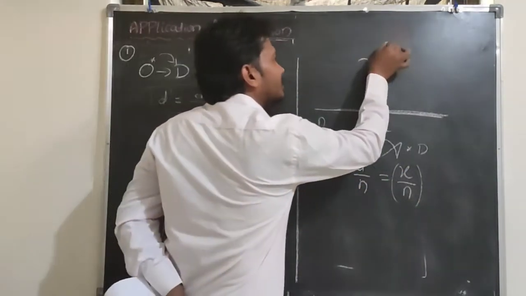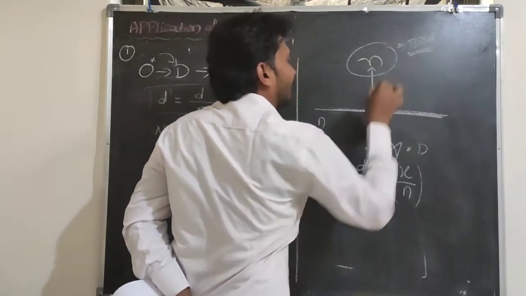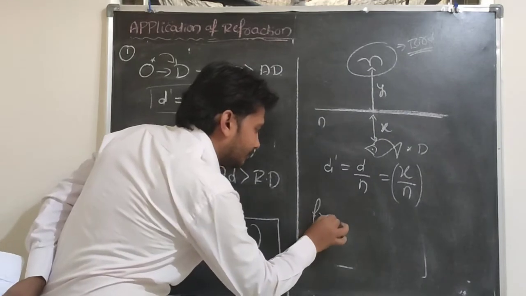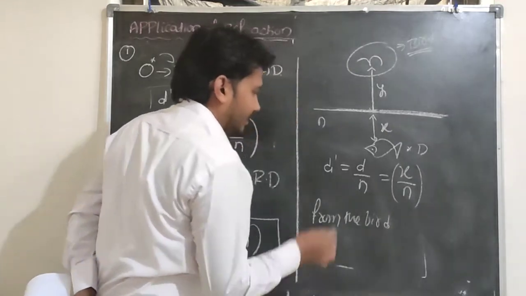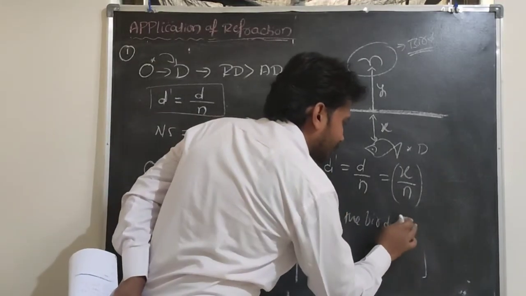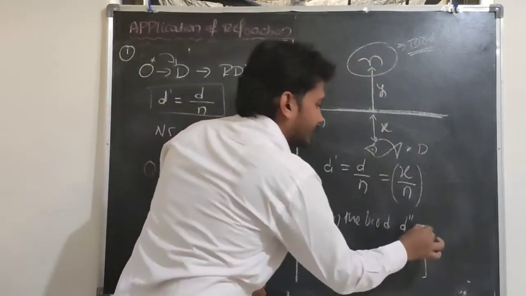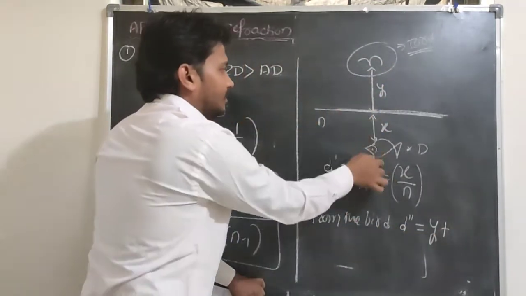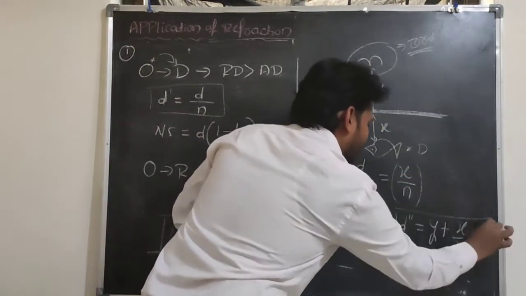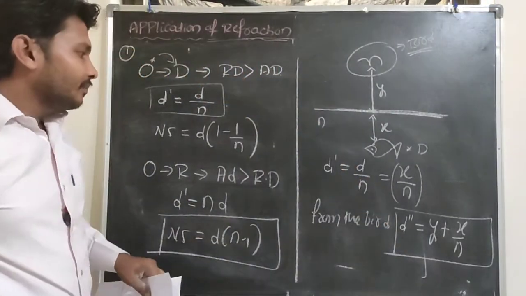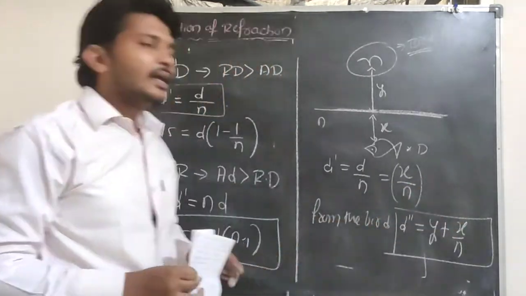From the bird, what is the apparent distance here? From the bird, d double dash is equal to the distance from the bird to the water surface, y, plus the apparent depth x by n. So the apparent depth from the bird is y plus x by n.